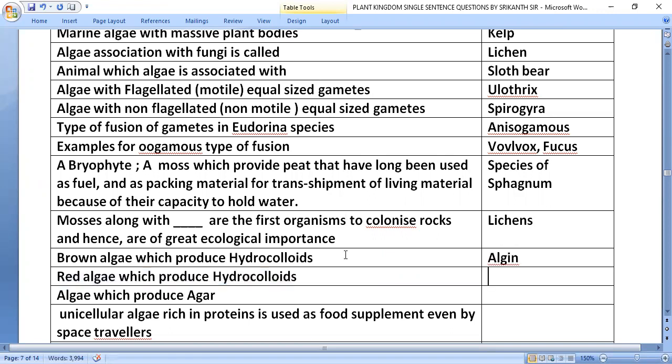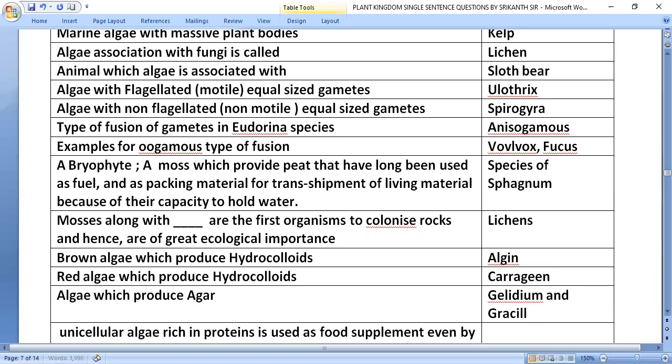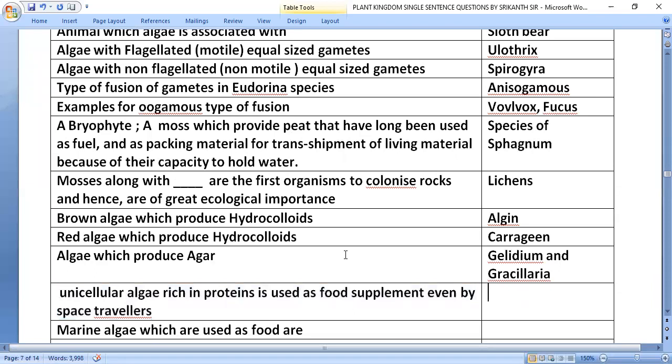Red algae produce the hydrocolloid carrageenan. Algae which produce agar are Gelidium and Gracilaria. Unicellular algae rich in proteins, used as a food supplement even by space travelers, is Chlorella.